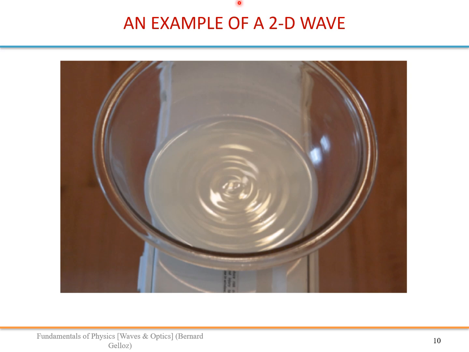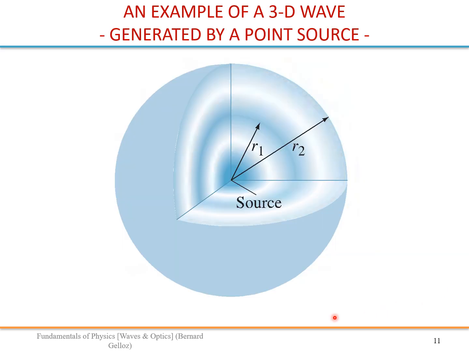Alright, so we also have two-dimensional waves. For example, typically when a drop of water drops into some lake or pond, you see these kinds of waves at the surface. This is an example of a wave generated by a point source.